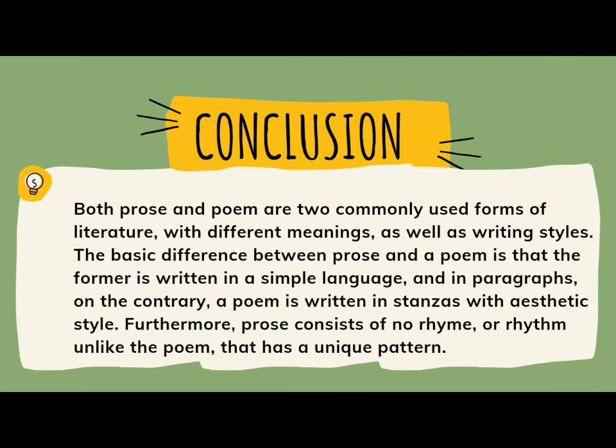For the conclusion, both prose and a poem are two commonly used forms of literature, with different meanings as well as writing styles. The basic difference between prose and a poem is that the former is written in a simple language and in paragraphs. On the contrary, a poem is written in stanzas with aesthetic style. Furthermore, prose consists of no rhyme or rhythm, unlike the poem that has a unique pattern.